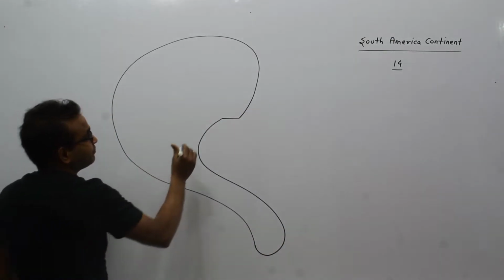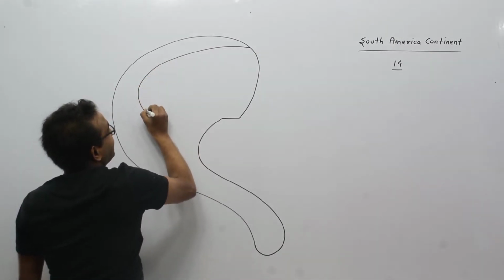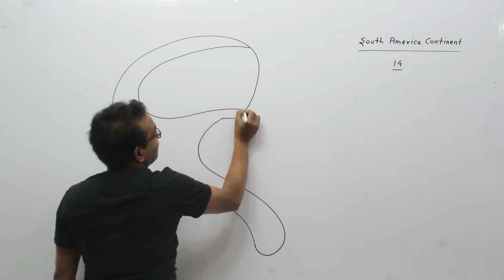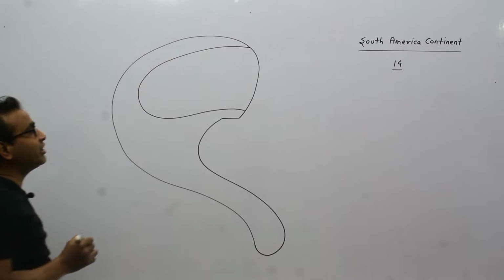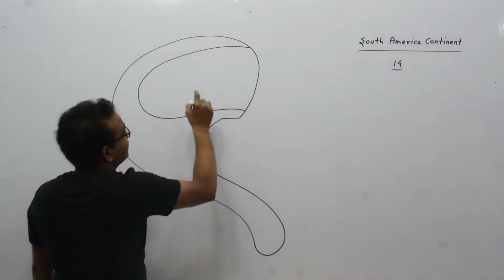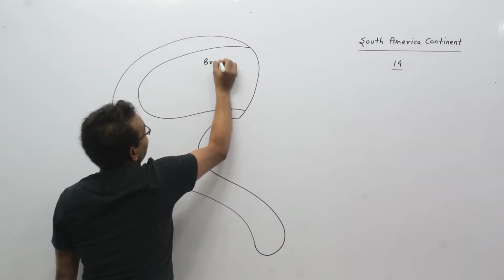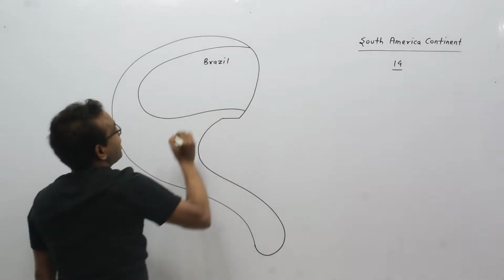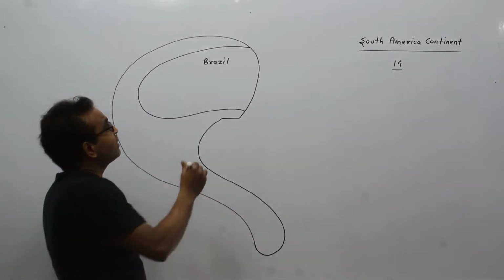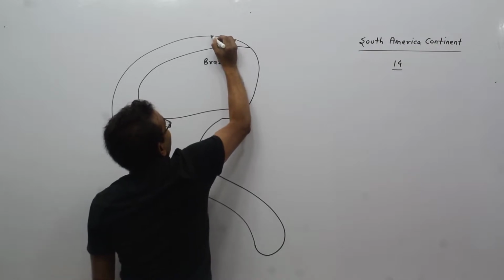Look at here. This is the biggest country of South America continent. This is Brazil. Above Brazil, there are 3 small countries.